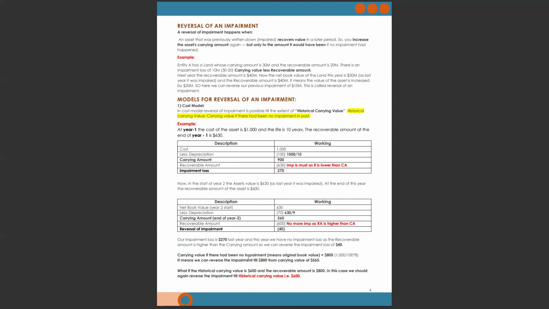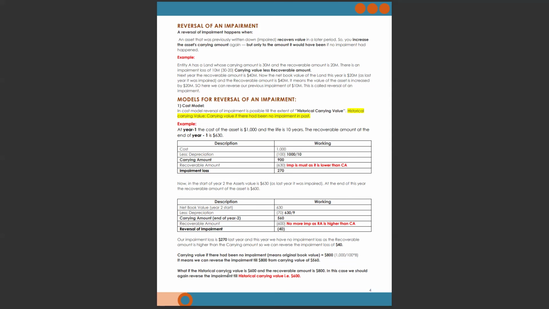Carrying value if there had been no impairment means we can reverse the impairment up to 800 from the carrying value of 560. What is our carrying value at the end of year 2? It's 560. So from 560 to 800, we can reverse our impairment. But we have only a gain of 40. That's why in this case, we only reverse the $40.